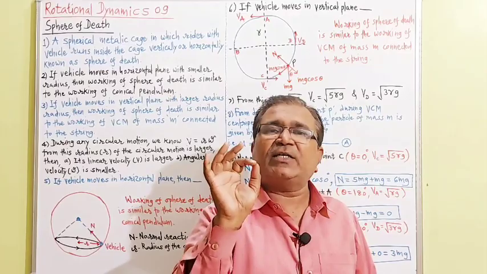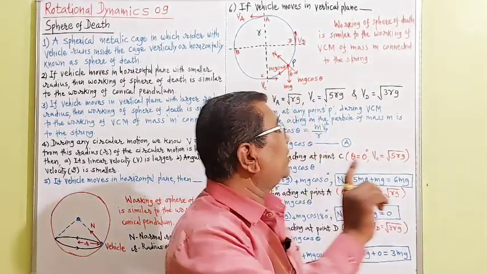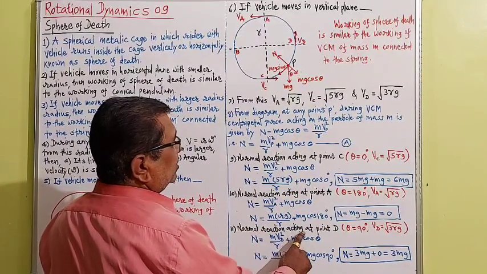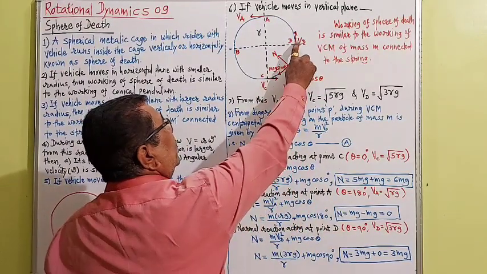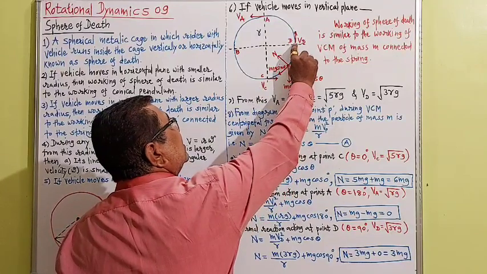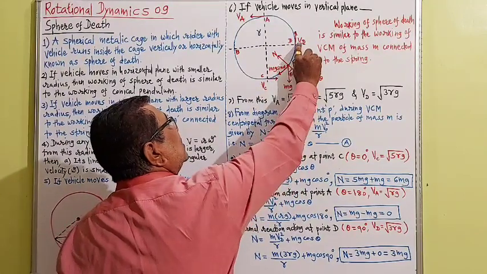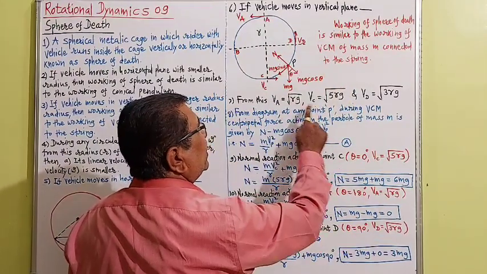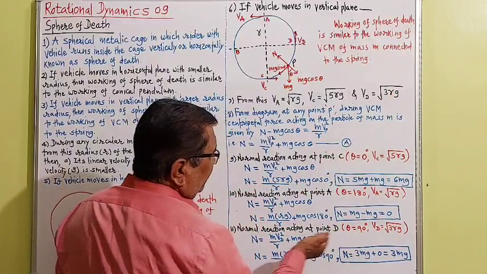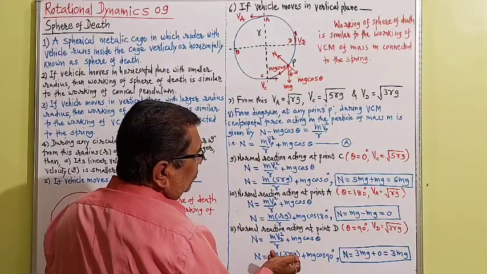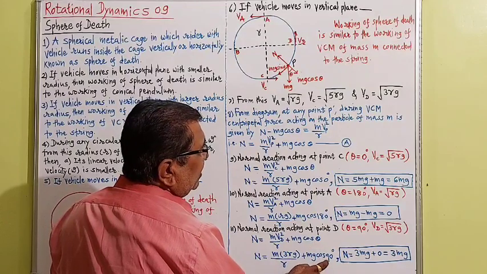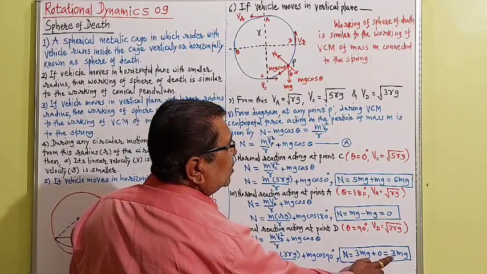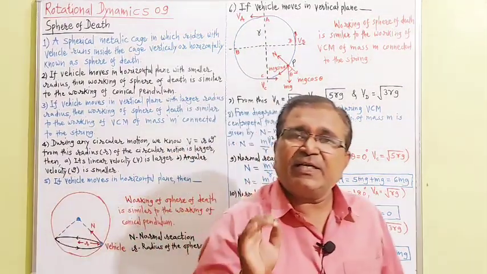Then normal reaction acting on the vehicle at the midpoint. Where is the midpoint? Midpoint is D. Normal reaction acting at point D. When the vehicle is here, the angle is 90 degrees from this to this. See here, theta is equal to 90 degrees. Vd is equal to root of 3 rg. That we know. Put those values here. Vd square is equal to 3 rg. Cos 90 is equal to 0. And you will get capital N is equal to 3 mg plus 0, which is 3 mg. Capital N is equal to 3 mg.